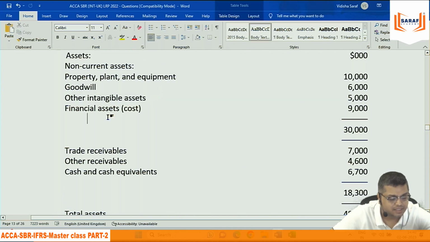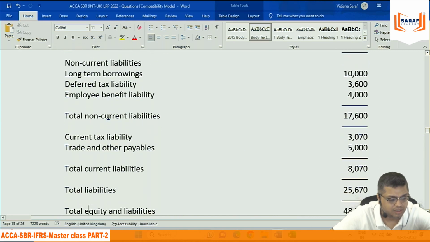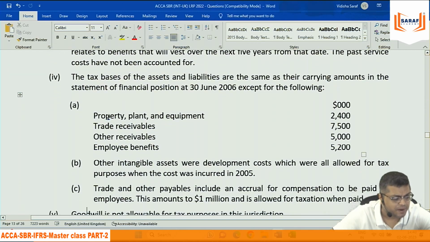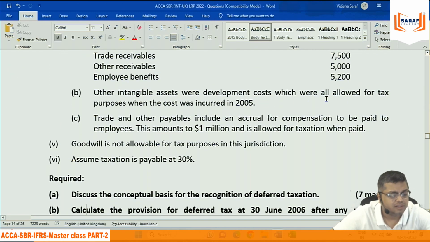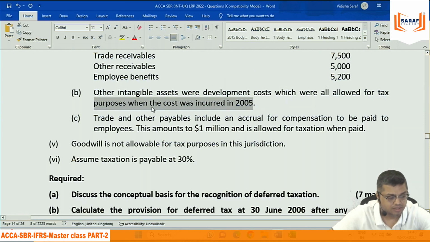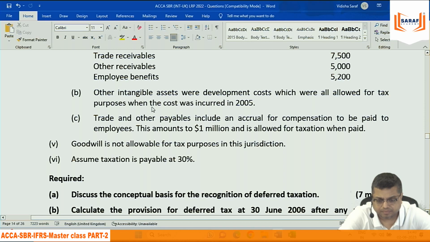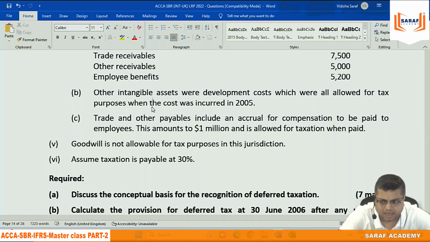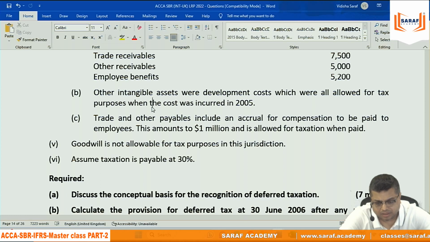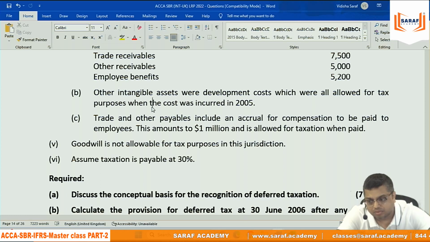So since they are development, they are capitalized. But they are allowed for tax purpose when the cost was incurred. But in Income Tax Act, they are recorded as an expense. There is no value. For the other intangible assets, the accounting value is 5,000, but the tax value is laddu.